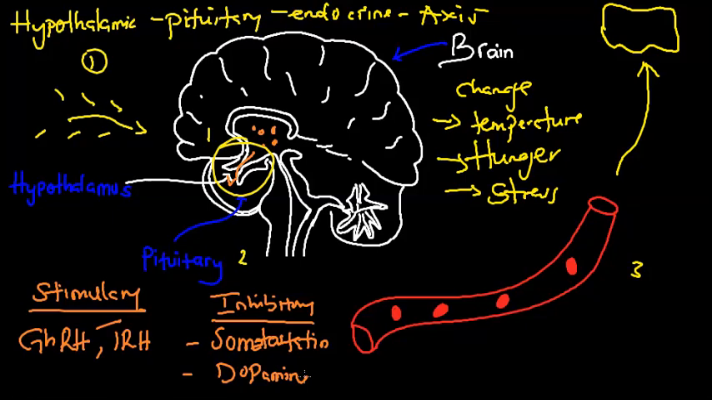So the first step is the detection of signal. The second step is the secretion of hormone from the hypothalamus down into the pituitary. The next step is what? The pituitary gland receives signals from the hypothalamus and responds by releasing the hormone that stimulates the endocrine gland. E.g., we have the thyroid stimulating hormone.